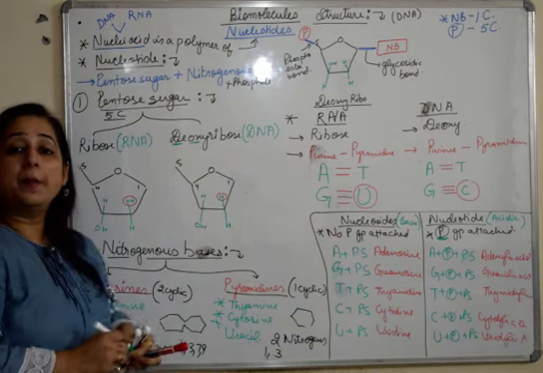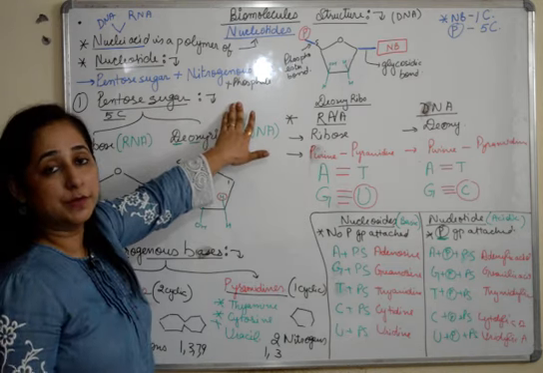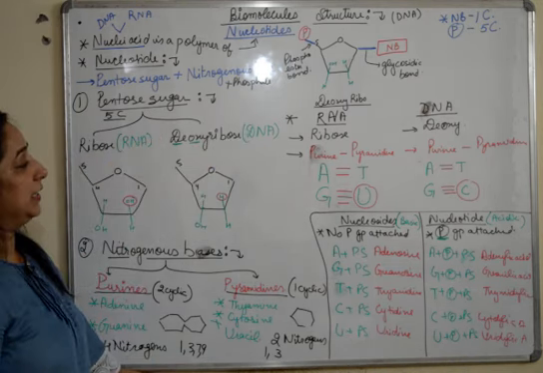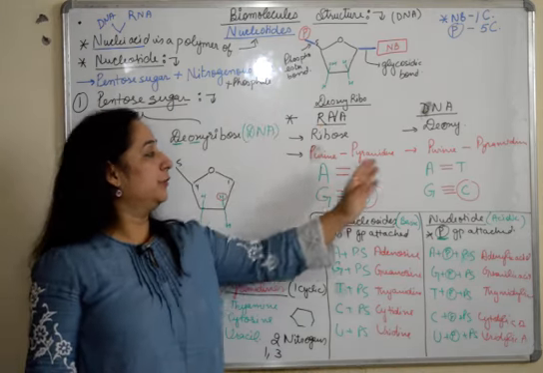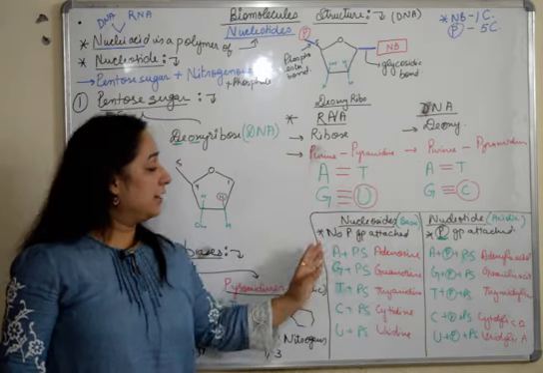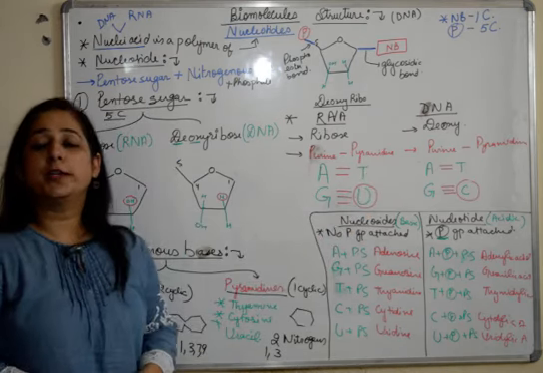So this is all about nucleotides. We have discussed the parts which lead to formation of nucleotide. We have discussed them separately. Also talked about the basic structure of a nucleotide. What are the differences between RNA and DNA? And we have discussed the nucleoside and nucleotide difference. Please use these pointers for your notes.